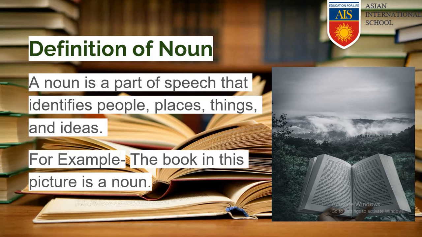For example, you can see the book in the picture. A book is a noun. This is the name of an object. It is identifying an object as a book. So the word book is a noun.